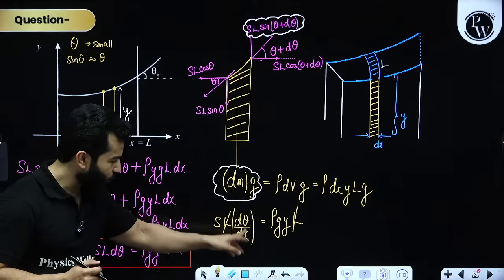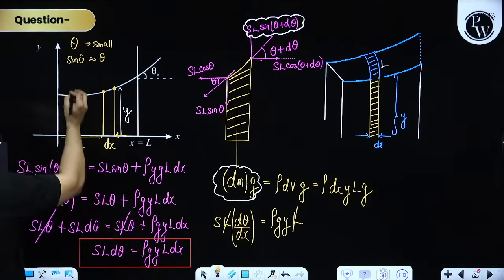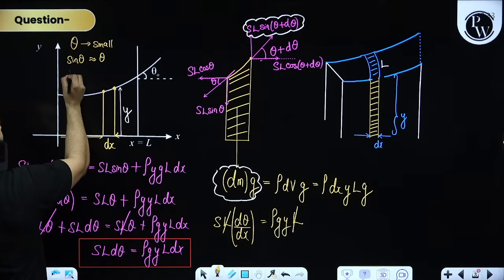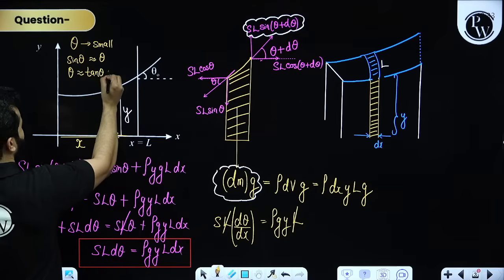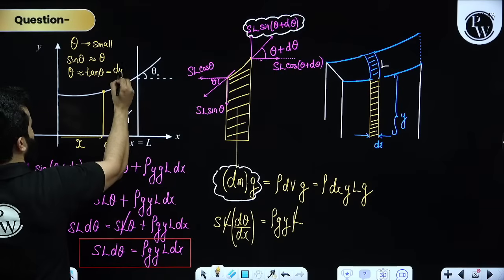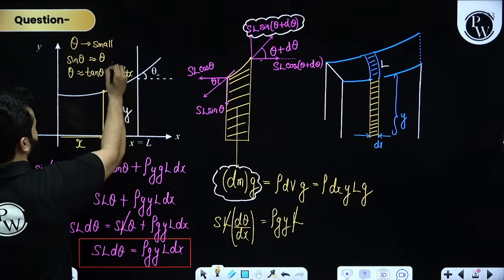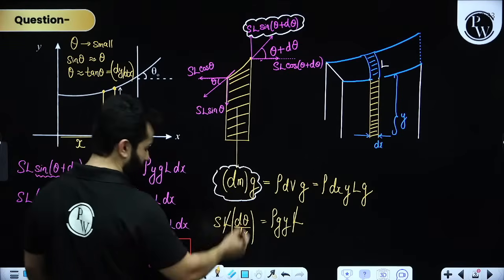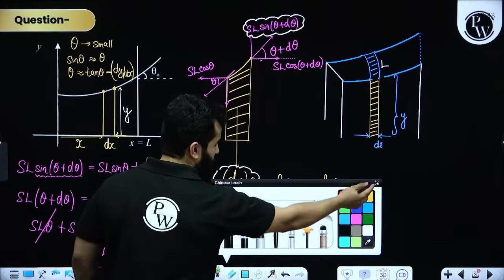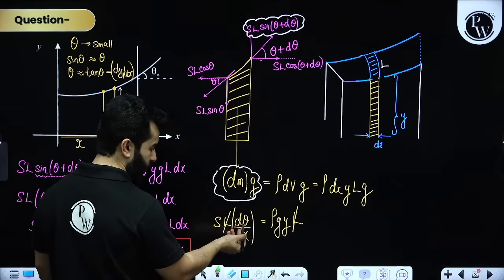My dear friends, what do you mean by d theta by dx? So please remember, if theta is small, then theta can also be written as tan theta, and as you guys know, tan theta can be written as dy by dx. So after this step, I'm going to rewrite it over here, because we have almost found our answer.